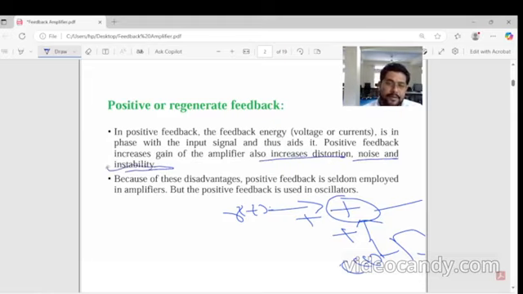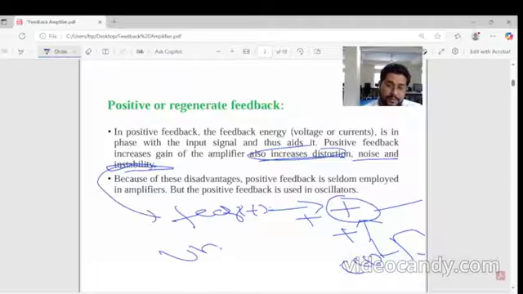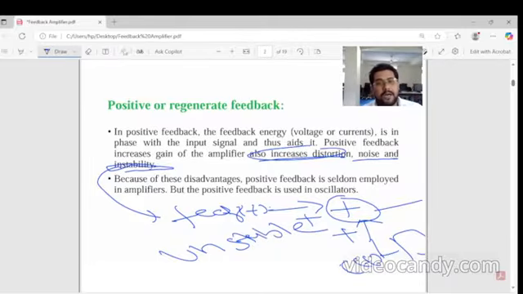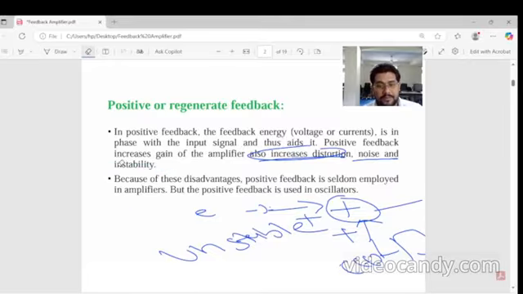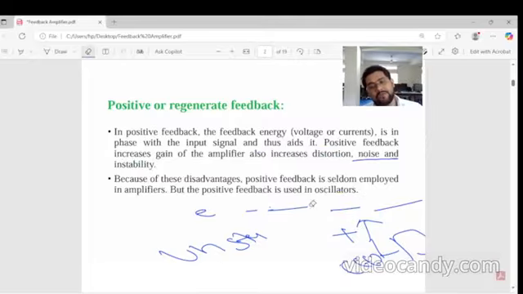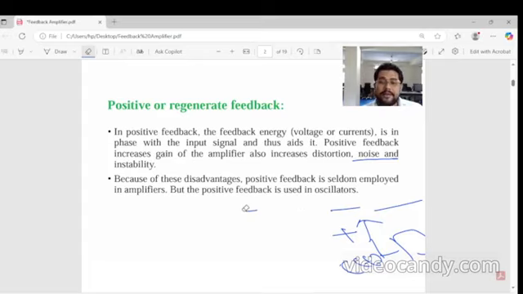The drawback of positive feedback is that it increases the signal distortion and instability, because of which the signal becomes too unstable. Because of these disadvantages, positive feedback is rarely used in amplifiers. But positive feedback is used in oscillators and symmetrical circuits.